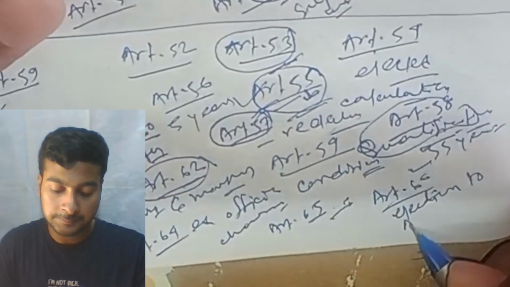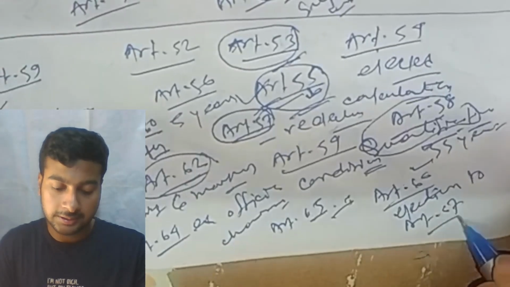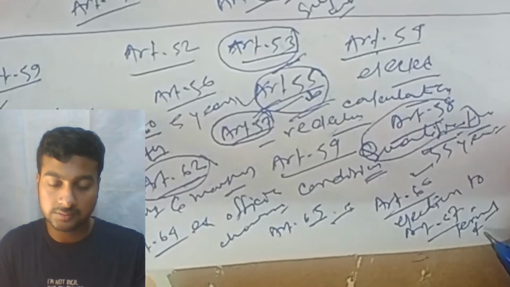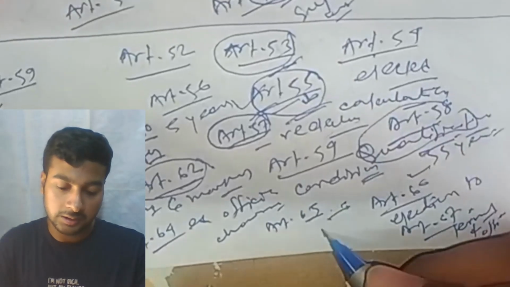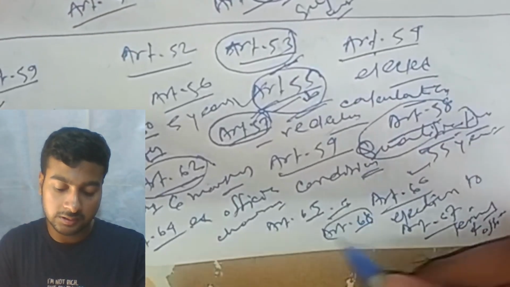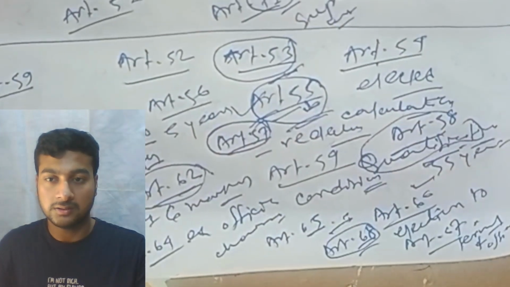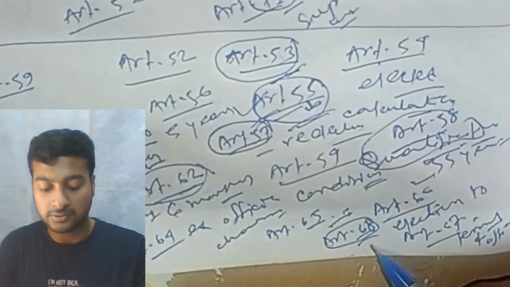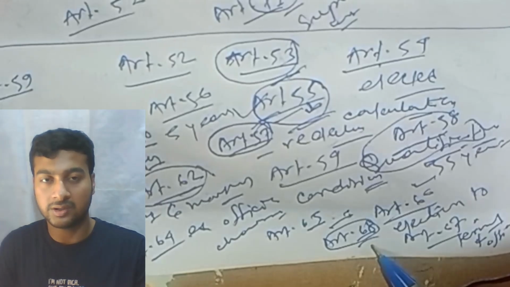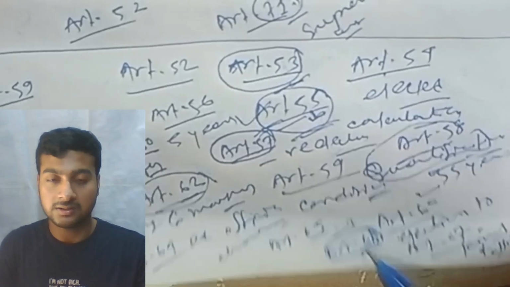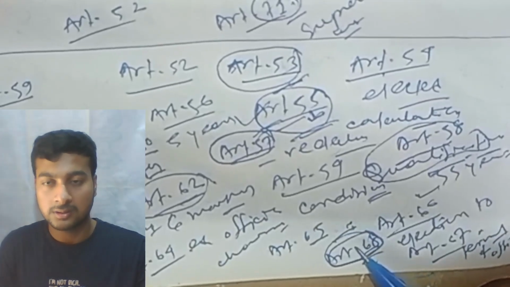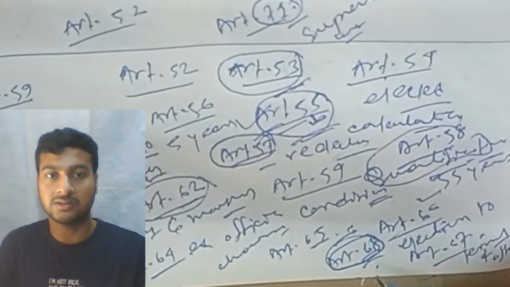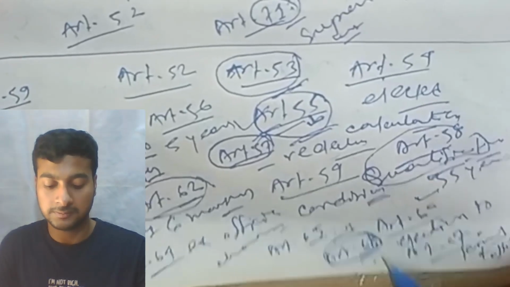Article 67 talks about the term of office. Article 68: there was a limitation of 6 months to hold an election if any vacancy arises, but for the Vice President there is no time limit mentioned. It says that the office of the Vice President of India should be filled as soon as possible.